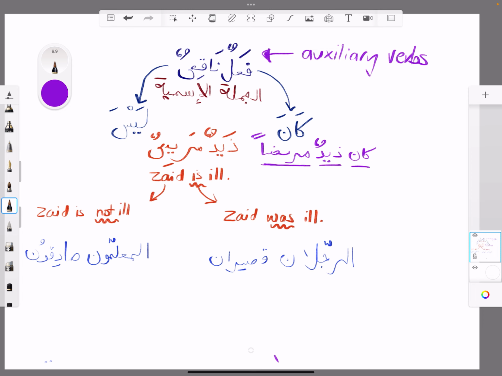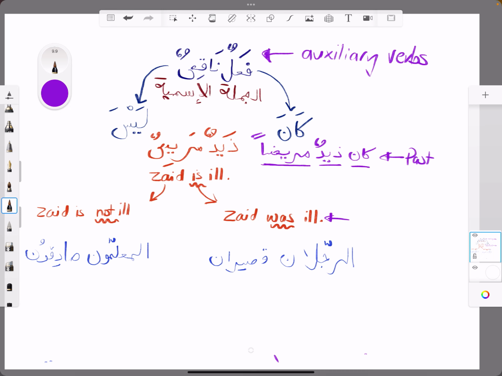mubtada remains marfu, but the khabar becomes mansoob. It becomes in a state of nasab. Very, very important to bear in mind. The translation now will be Zayd was ill. Before it was Zayd is ill, but what the kana does, it puts it in the past. Okay, in the past. Zayd was ill. So the translation changes, but also the khabar here becomes mansoob.